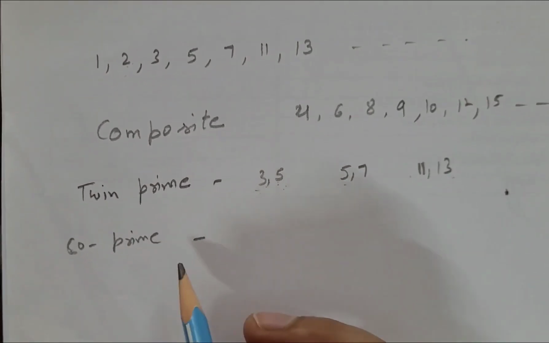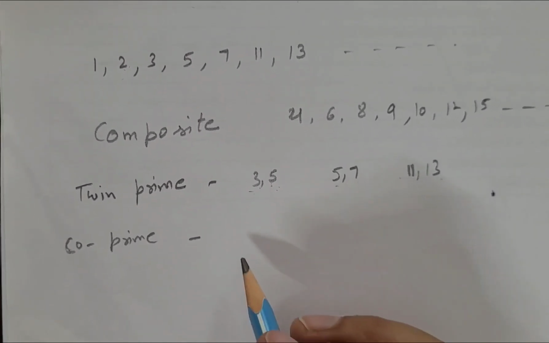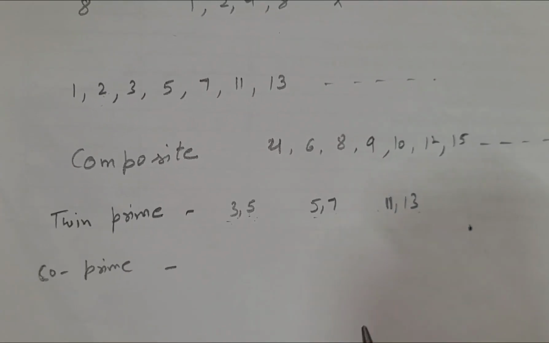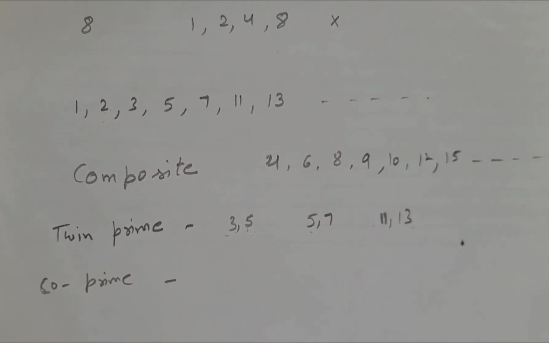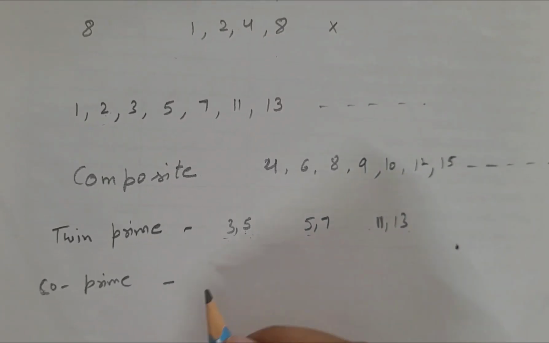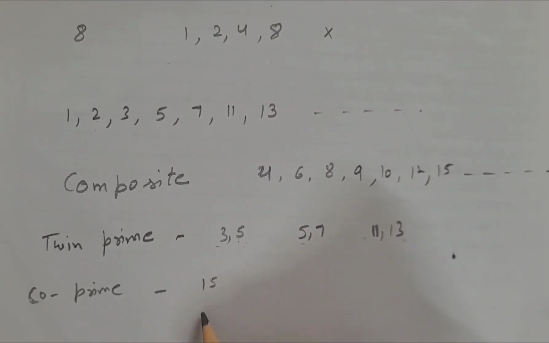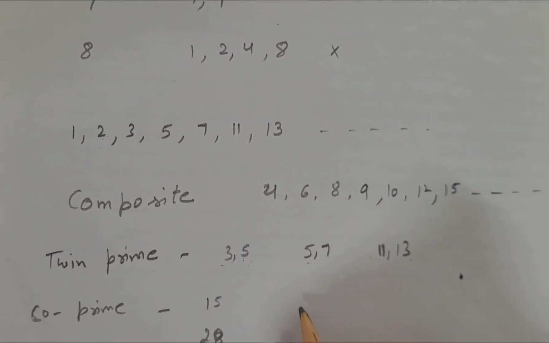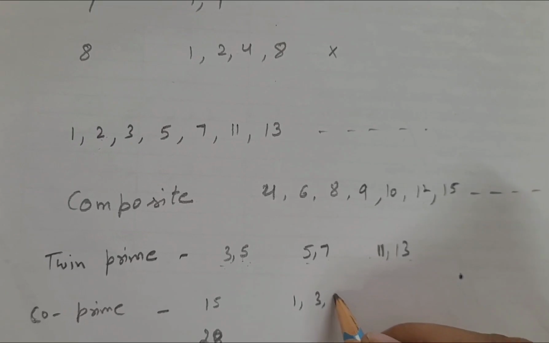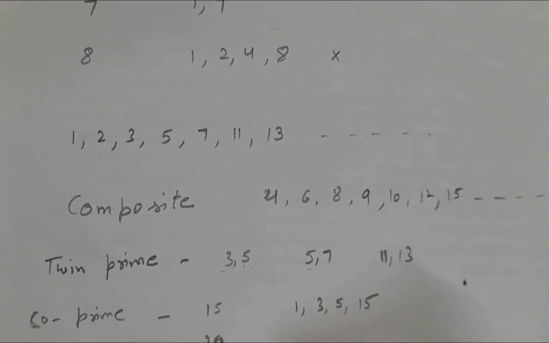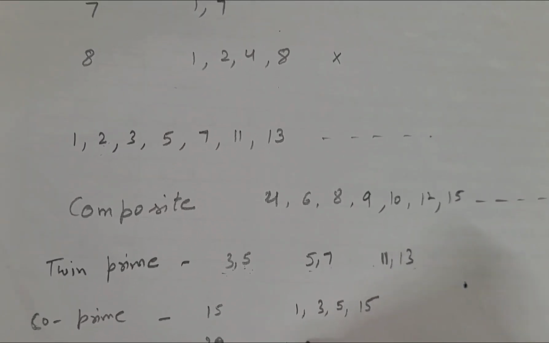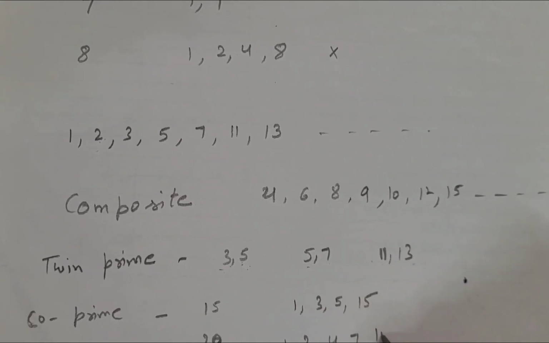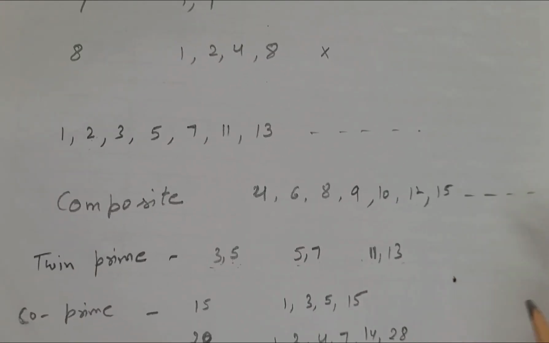Next we have co-prime numbers. So what are co-prime numbers? Two numbers which have only one common factor, 1, are called co-prime numbers. So let's say we have 15 and 28. What are the factors of 15? Factors of 15 are 1, 3, 5 and 15. And what are the factors of 28? 1, 2, 4, 7, 14 and 28.